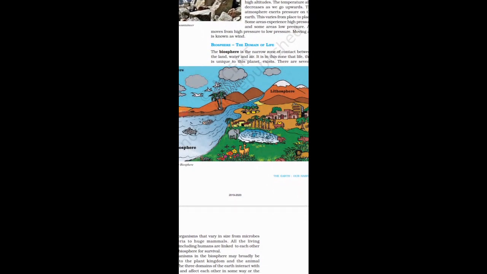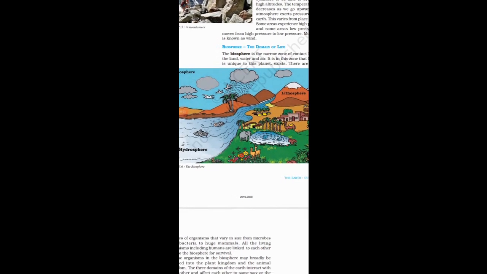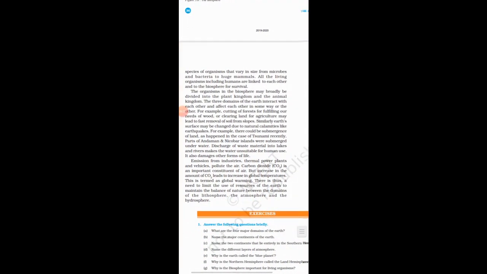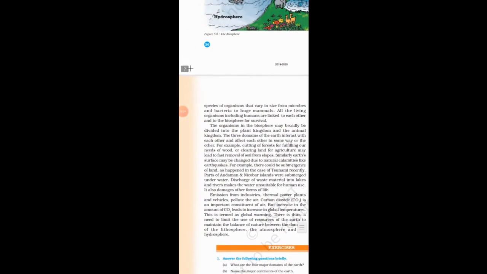Global warming is a major concern in our life. Carbon dioxide gas traps heat, which is working negatively. So we have to save our earth. Now let me summarize the lesson. In chapter 5, we learned about major domains of the earth and all 4 domains in detail.